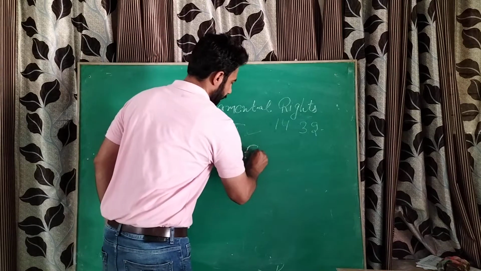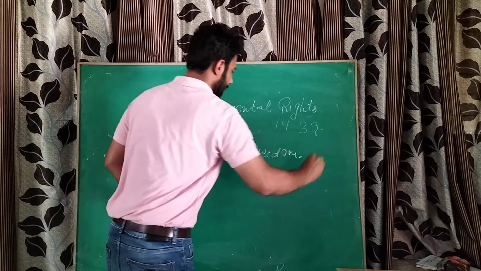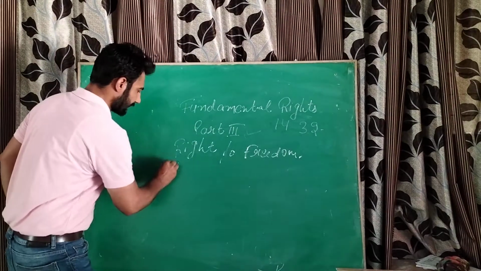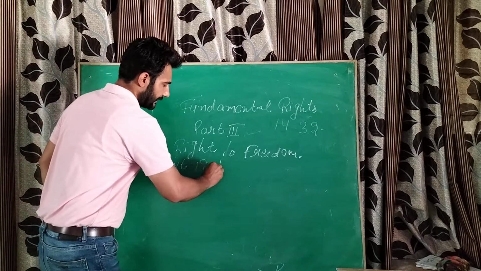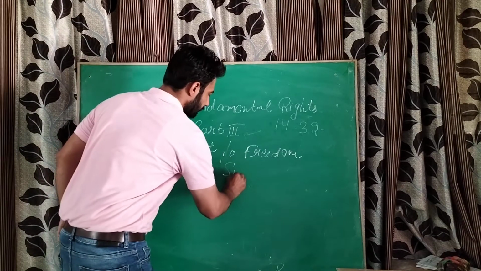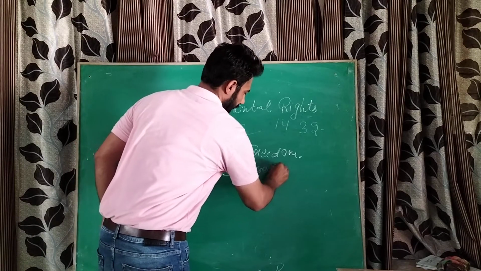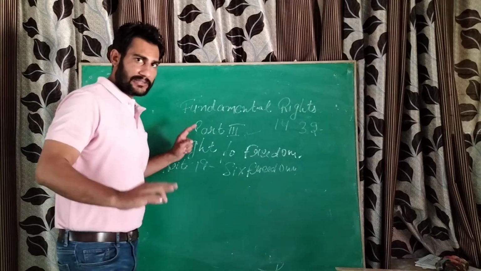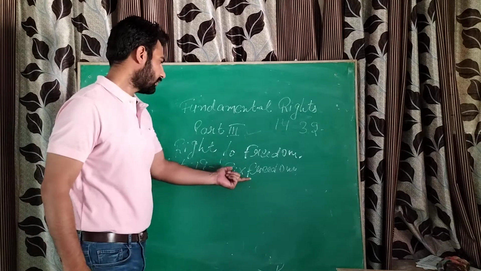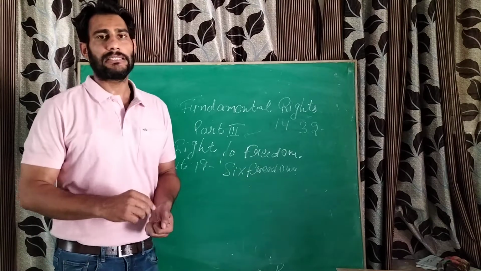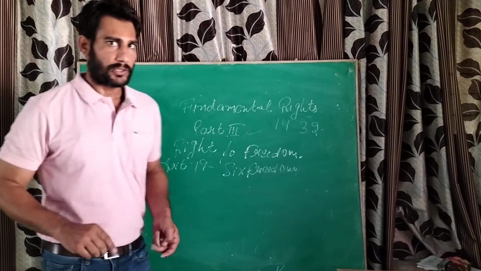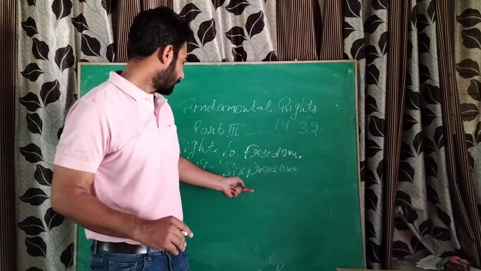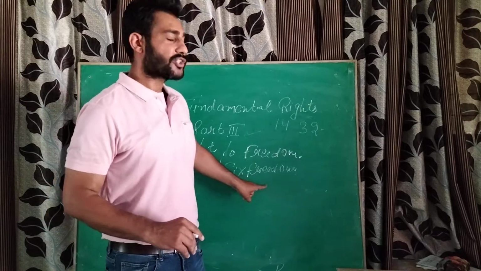Right to freedom. This is our next fundamental right, our second fundamental right, Article 19. Article 19 deals with the 6 freedoms. Very, very important 6 freedoms. Right to equality is very important, and this one also is very, very important, right to freedom. Freedom in everybody's life is very much important. Got it? For the overall development, freedom is very, very important. Okay? So Article 19, there are 6 freedoms.